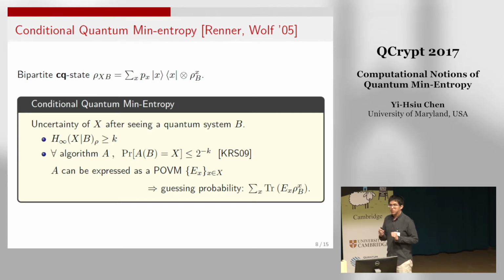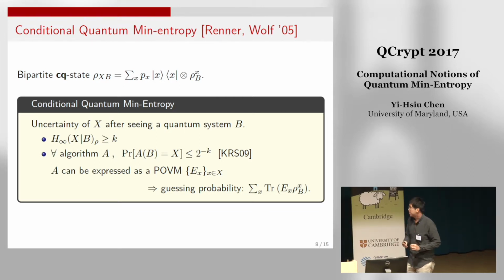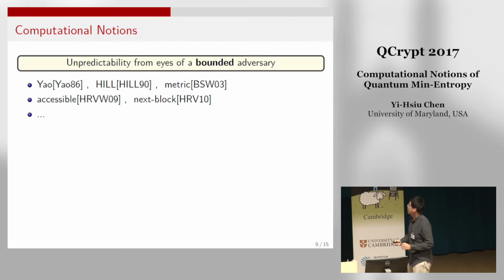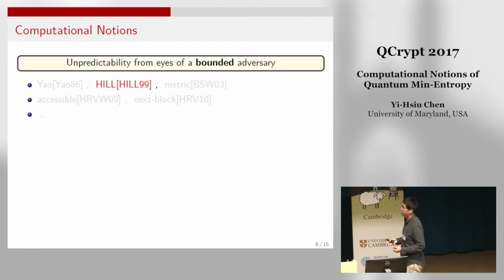So far, the notions that I have defined are information theoretic. So now we move on to the computational notions. We hope that the computational notions can capture the unpredictability from the eyes of, say, a polynomially bounded adversary. There are plenty of computational notions, but in this work, we will focus on what we call Hill entropy, which is the most common and a useful one.